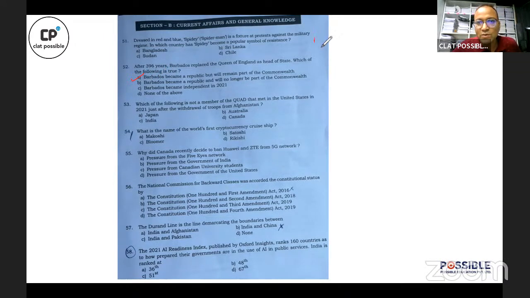While the previous one was a difficult question, question number 52 I would rate as moderate difficulty. Not very difficult, not very easy, but the choices were such that they can confuse a student who has not read this topic well enough.